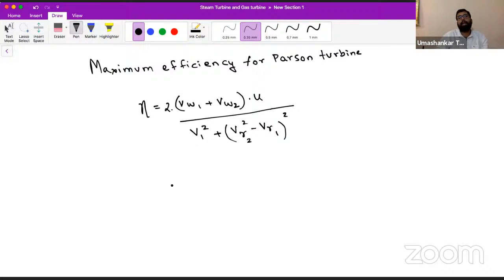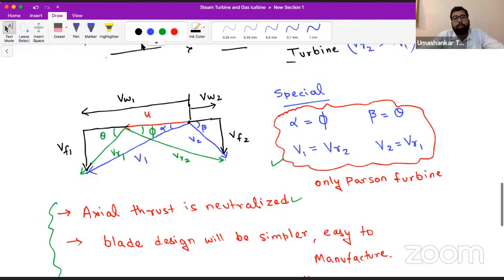So what is my target here? As we have done in the impulse turbine case, we want to reduce everything in terms of initial velocities and blade velocity. So in order to do that, let us use some relation we see from this velocity triangle.